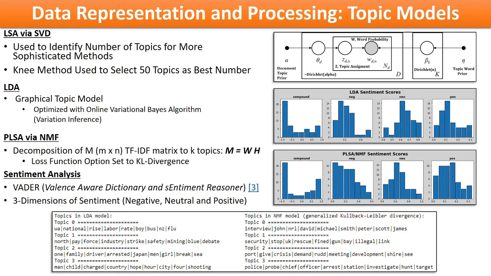In sklearn's implementation, the model is fit by maximizing the evidence lower bound, which is equivalent to minimizing the KL divergence. LDA was performed on the term frequency matrix. PLSA is similar to LSA, but the decomposition is performed by non-negative matrix factorization, with the loss function set to KL divergence on the TF-IDF matrix.